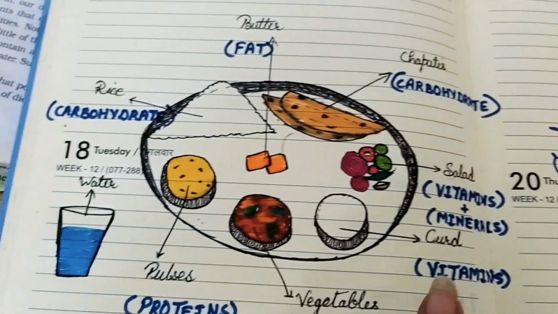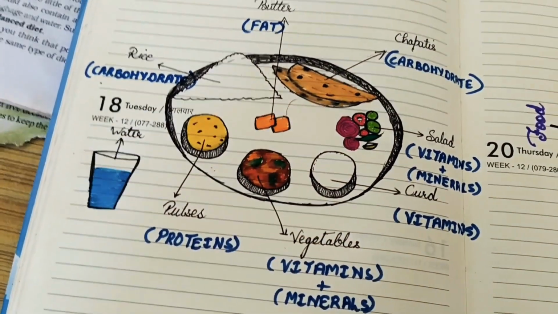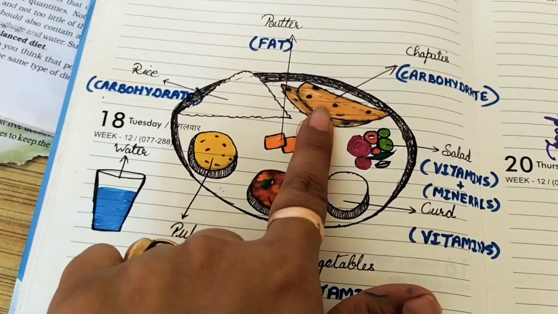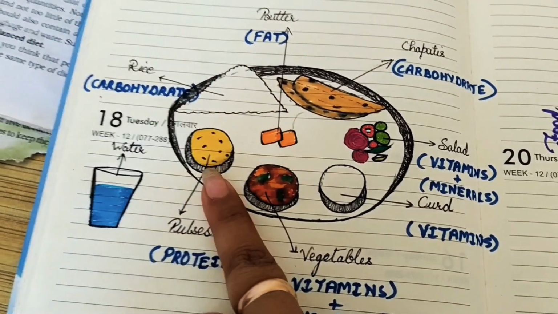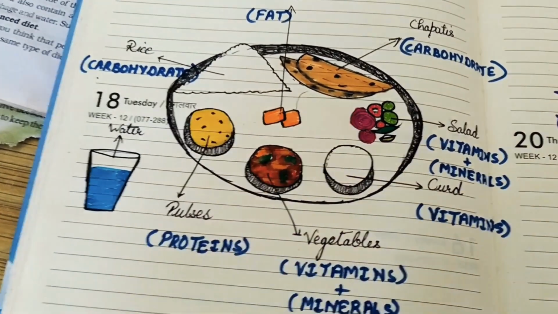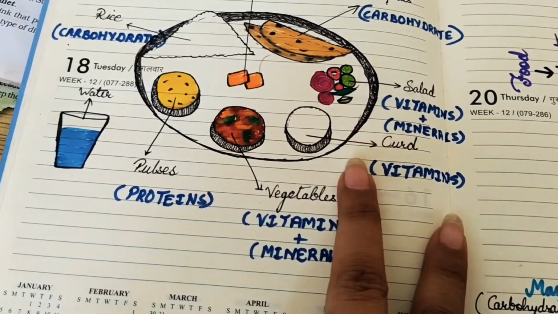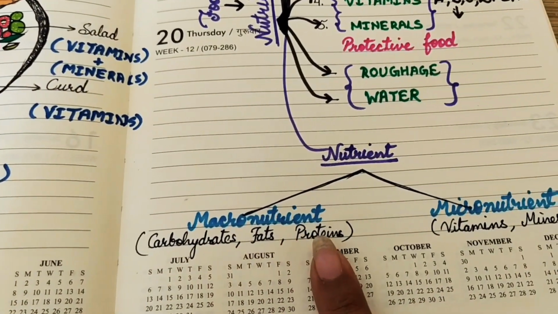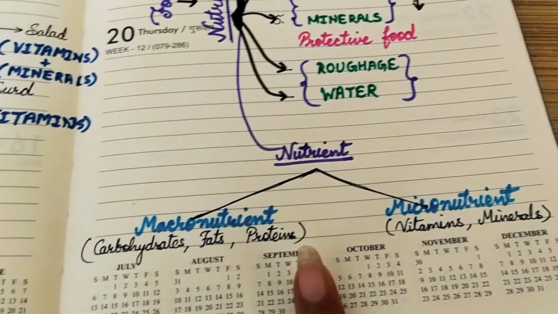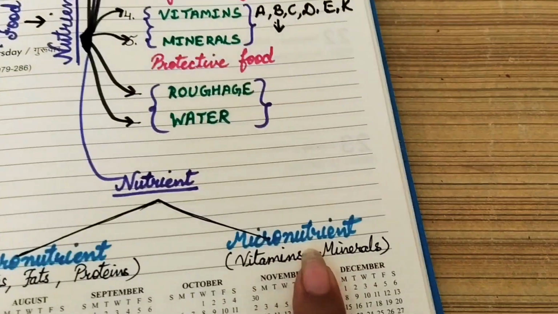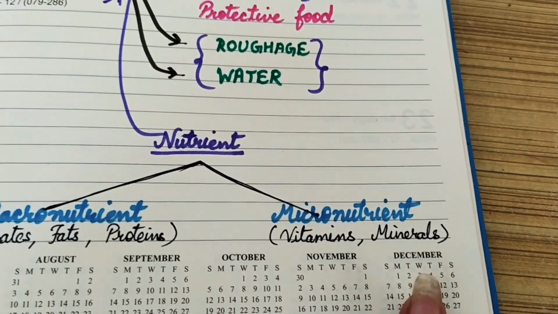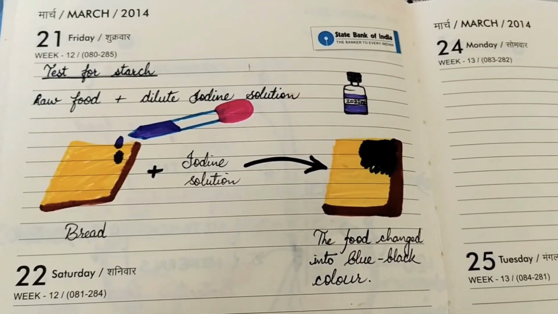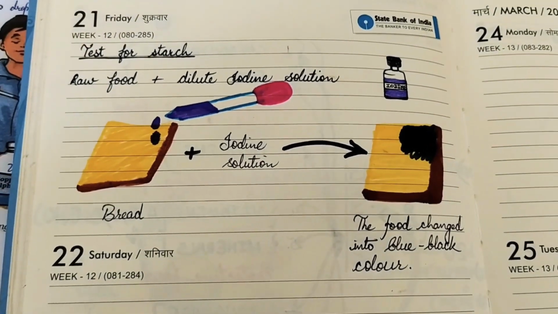That is why you can see that in the plate the amount of carbohydrate is more, amount of protein is more in comparison to the other things, right? So the nutrients which we require in a large quantity are called macronutrients, and nutrients which we require in less quantity are called micronutrients.